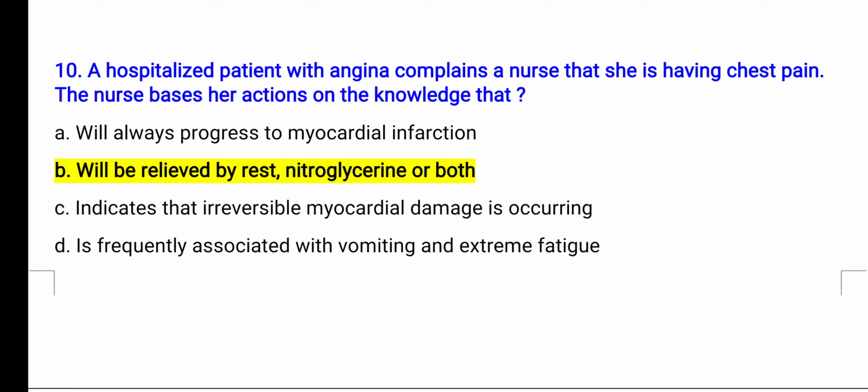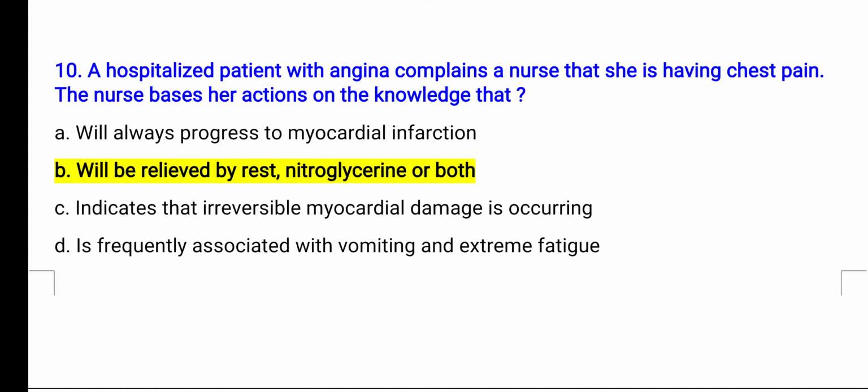Next is question number 10. A hospitalized patient with angina complains to a nurse that she is having chest pain. A nurse bases her action on the knowledge that: option A, it will always progress to myocardial infarction; option B, it will be relieved by rest or nitroglycerin or both; option C, it indicates that irreversible myocardial damage is occurring; option D, it is frequently associated with vomiting and extreme fatigue.